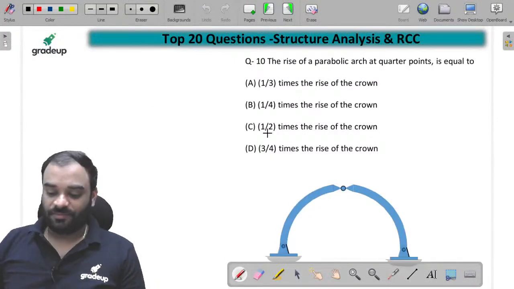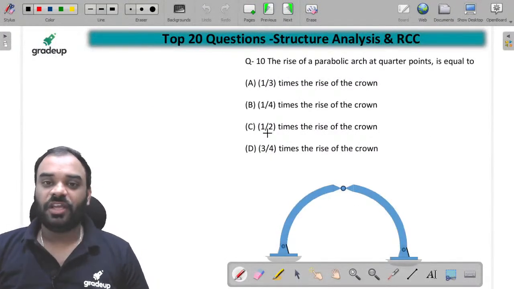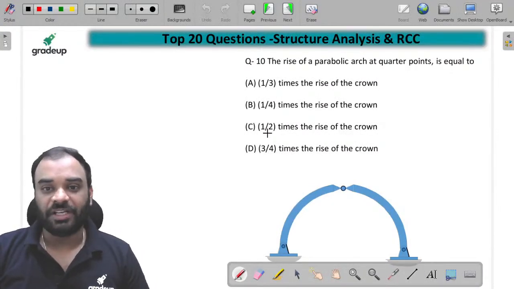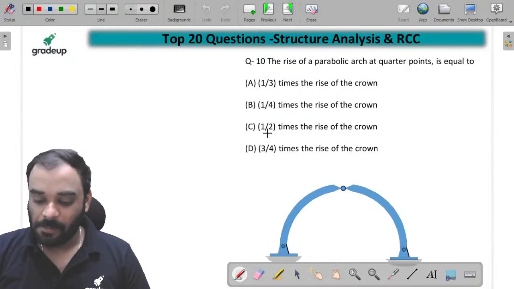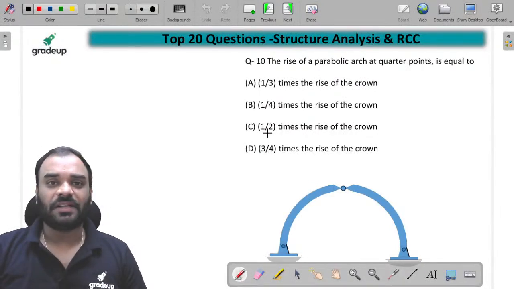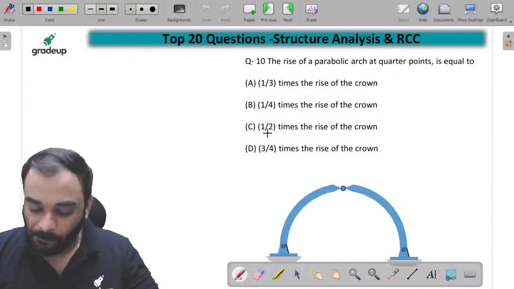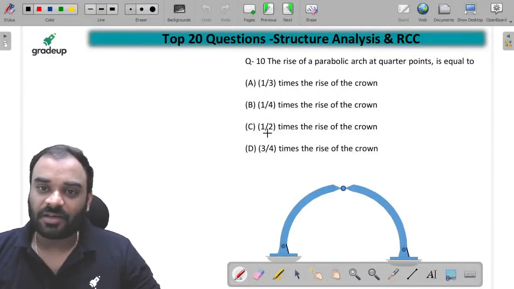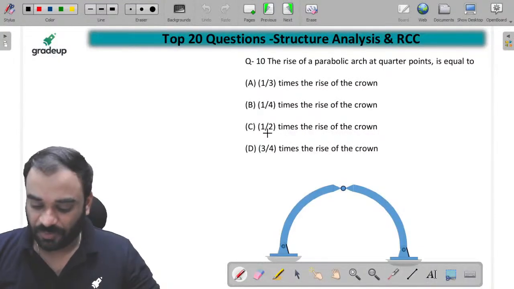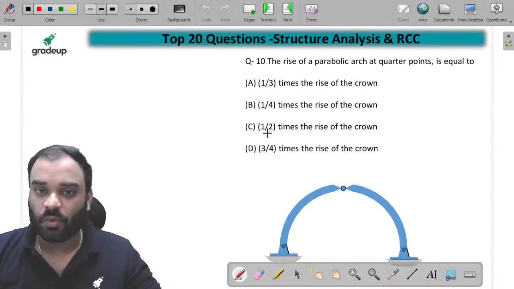Now the next question. Next question in front of you. The rise of a parabolic arch at quarter point is equal to how much? ये तो यार सभी लोग आंसर दे देंगे. I think all of you are able to give the answer for this question. The rise of a parabolic arch at the quarter point is equal to how much?